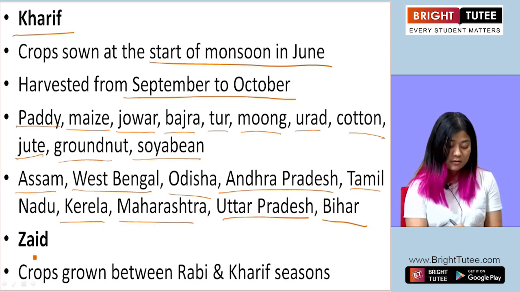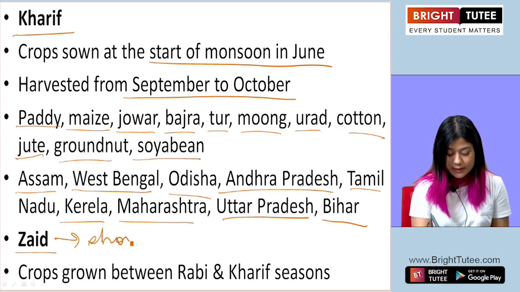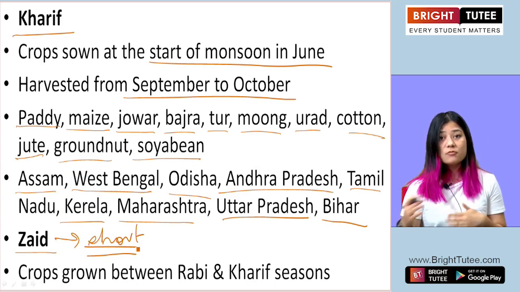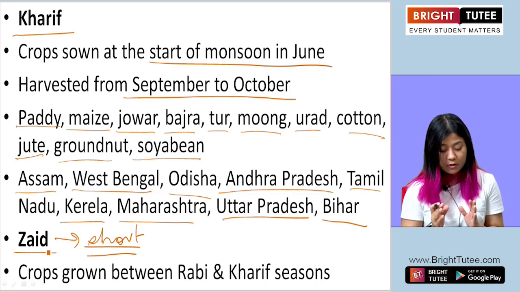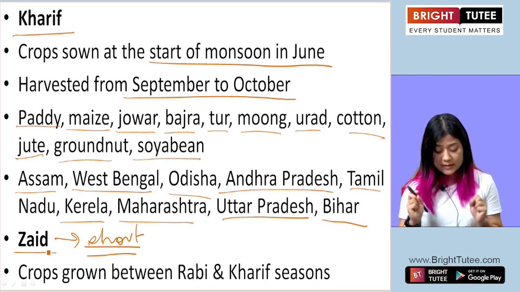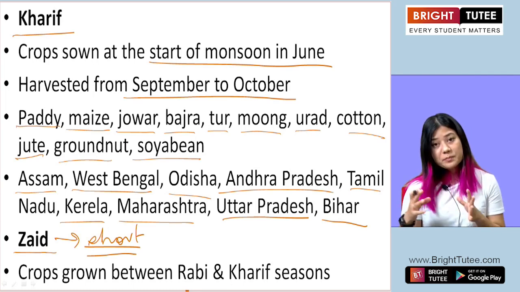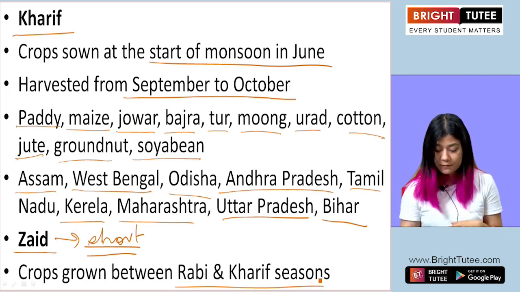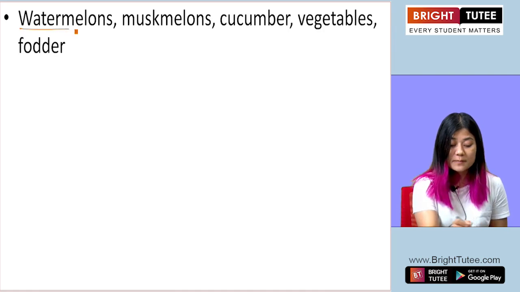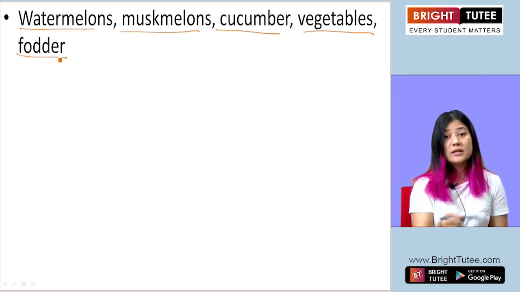Now the third season is called zaid. Now this is the season which is short. It is not long cropping seasons such as kharif and rabi. They are long ones, alright. But the zaid is short, and this season falls right in between the 2 rabi and kharif cropping seasons, alright. So in this season, the crops are grown in the short period which falls between rabi and kharif seasons, alright. And the crops that are grown are watermelons, muskmelons, cucumber, vegetables, fodder, etc. Alright.